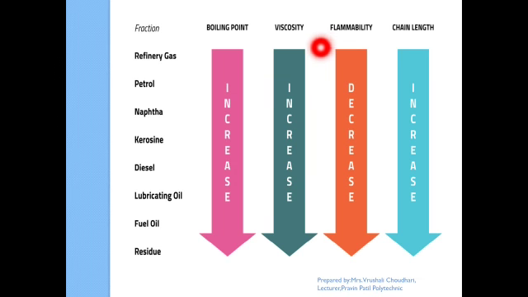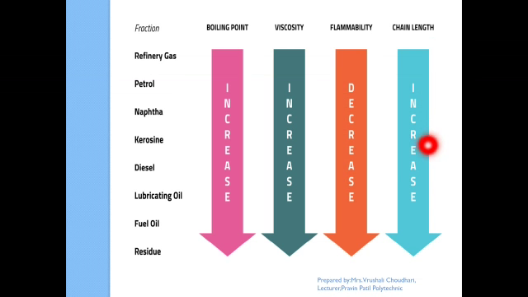Viscosity increases. For the gas, viscosity is very low. Petrol slightly increases. When we move towards lubricating oil and fuel oil, viscosity is higher. They are thick. The residue is a solid material with very high viscosity. Flammability decreases. Refinery gases, LPG and petrol are easily flammable. They easily catch fire, so they have a lower boiling point. As we go downward, we observe that flammability decreases.